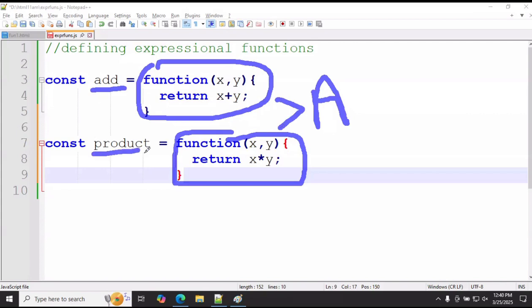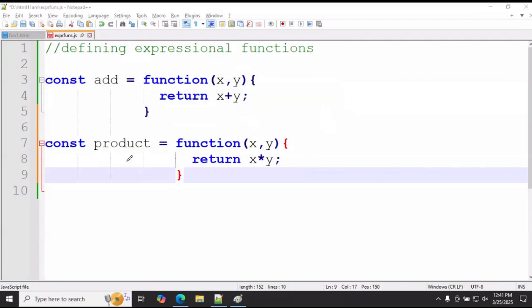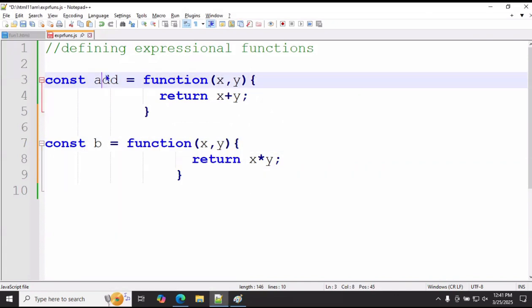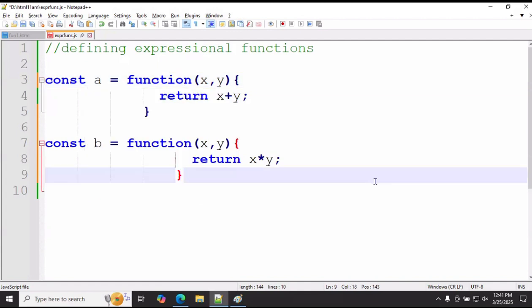But what is this, sir? A variable maintaining the function address. Generally, for function addresses, what we do is use names like A, B, in array style: array 1, array 2, x1, x2. But what is the problem here, sir? B means suddenly it's a product, and that is not striking. A means addition, B means product, C means division, and it doesn't suddenly strike, sir.